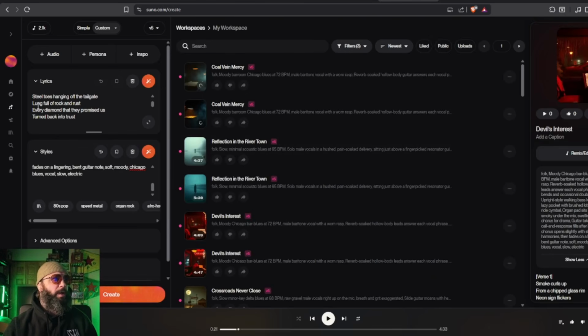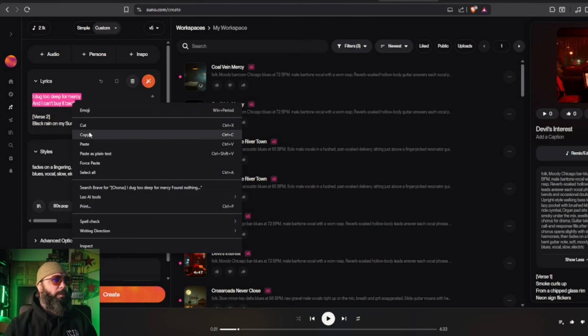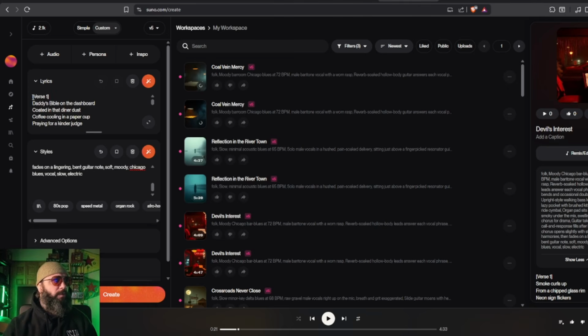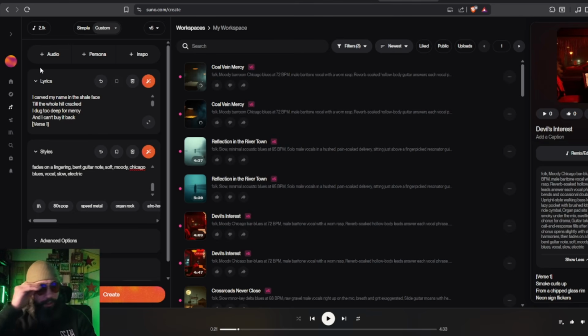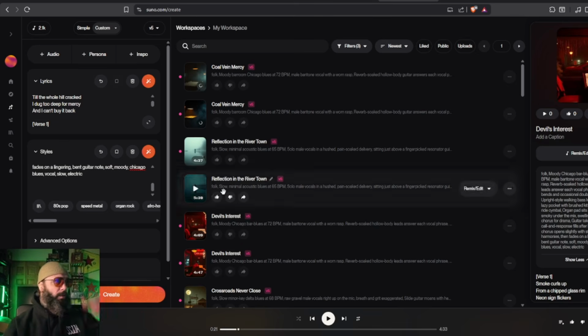So oftentimes, and I like to put the chorus first, it doesn't always do that for me, so we'll select an option. And then what I'll do, and if you copy it right out of here, the format will be the same, so you won't have any formatting issues. I like to copy the chorus and paste it at the front very fast. And boom, too easy. And we'll create.